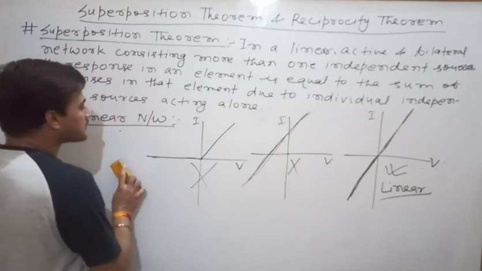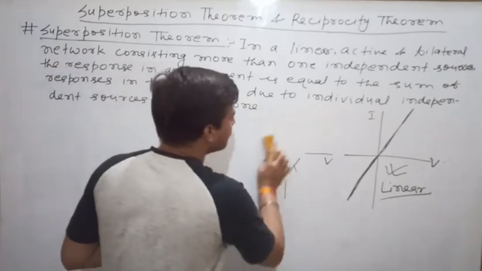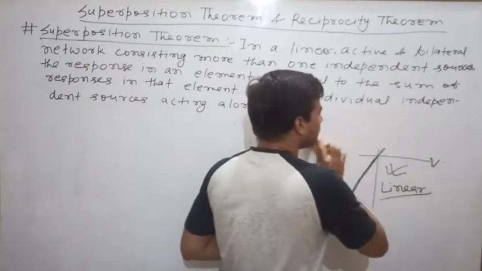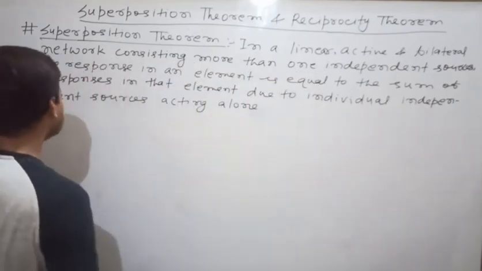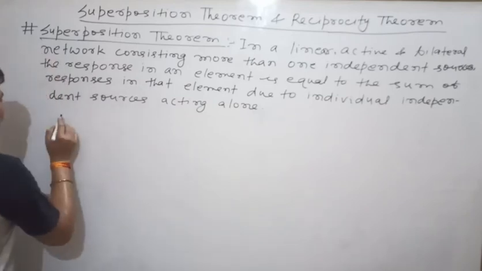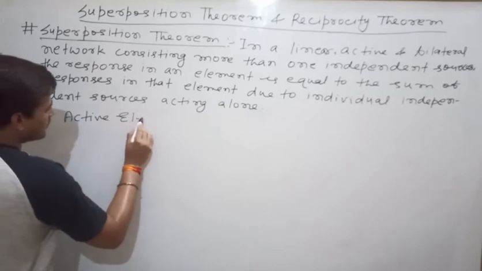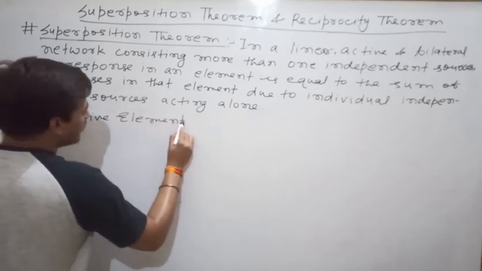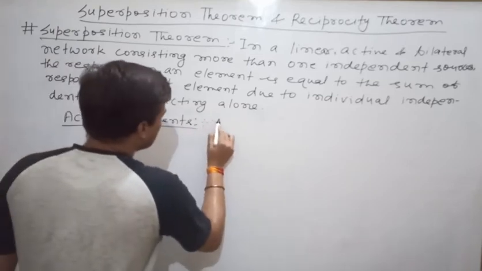Clear? Next, let us see active. What is the meaning of active network? Active network means the network having some active elements present. Then the network is called active. So let us see active elements. What is the meaning of active elements? Active elements means the elements